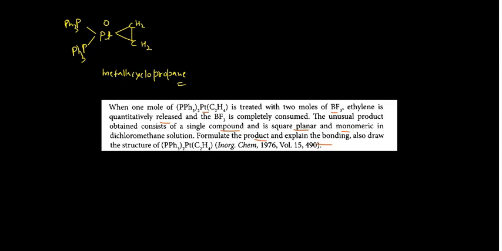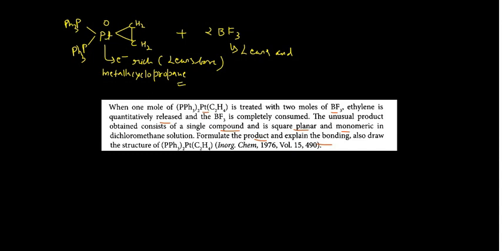So it is electron rich. That means it is simply a Lewis base. You are reacting it with 2 moles of BF3. BF3 is a Lewis acid.